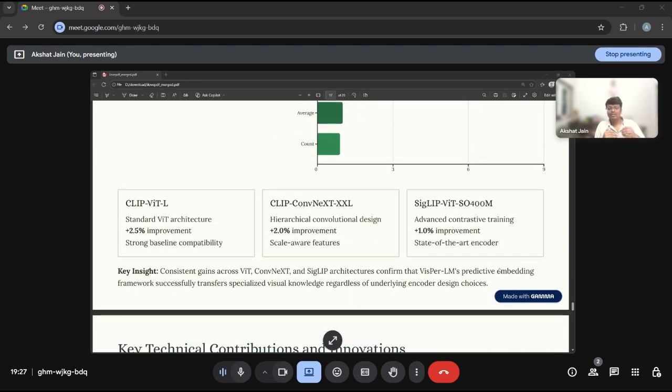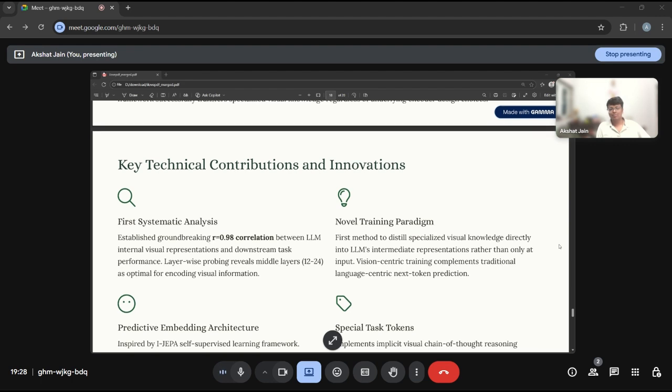With our standard ViT CLIP ViT-L, a standard ViT architecture, there is a plus 2.5% improvement, showing strong baseline compatibility. With the XXL, it is a plus 2% improvement. With SigLIP, a SOTA encoder, it is a plus 1% improvement. The key insight is that consistent gains across different architectures confirm that VisPer-LM's predictive embedding framework successfully transfers visual knowledge regardless of the encoder design. This is the architecture-agnostic approach.